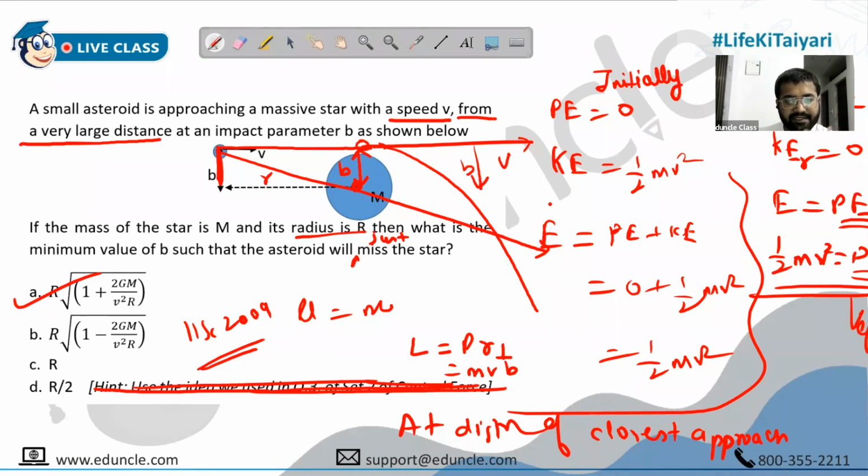For it to just miss the star, small r is equal to capital R, that is fine. But when we say small r is capital R, it doesn't make sense. B and R, it has to be same. Something is hilariously wrong in the question. Leave it. Okay, just skip this part. We'll stop here.